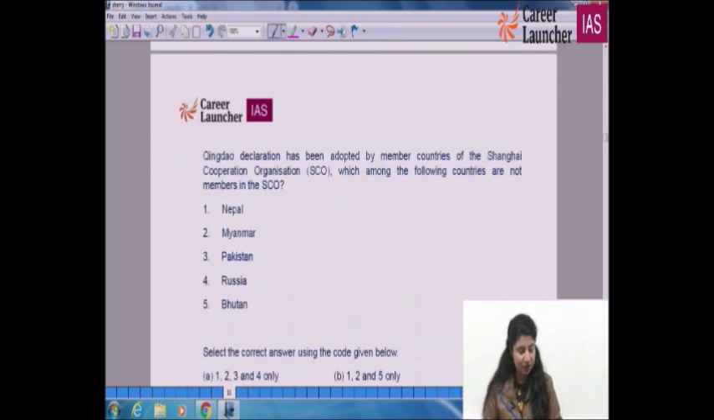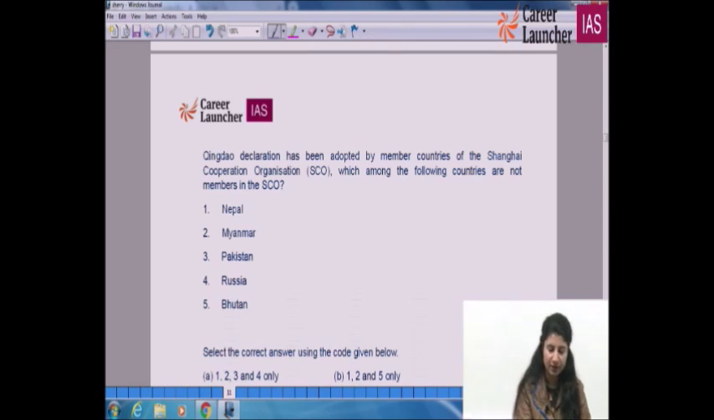Now comes your current affairs. The Qingdao Declaration has been adopted by member countries of the Shanghai Cooperation Organization. It was in the news. Your newspaper, the editorial page and the op-ed page of The Hindu or the Indian Express or any one which you like, you have to take it very seriously. Which among the following countries are not members of the SCO?